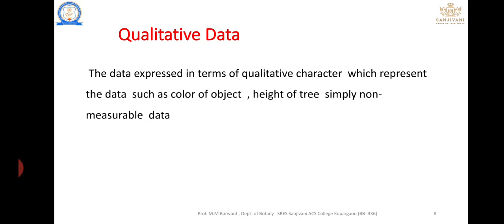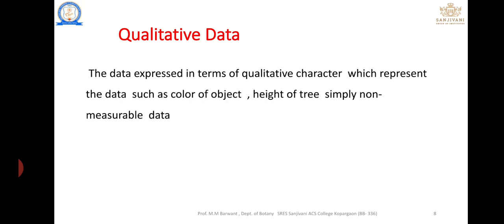For example, data expressed in qualitative characters, such as the color of an object, the height of an object, or any other quality of that object. The color of an object is measured in terms of quality, either red, green, pink, or white; any color determines the quality of your data.